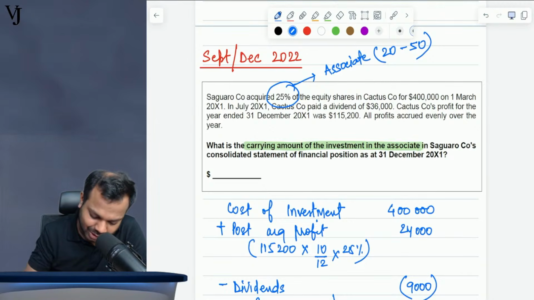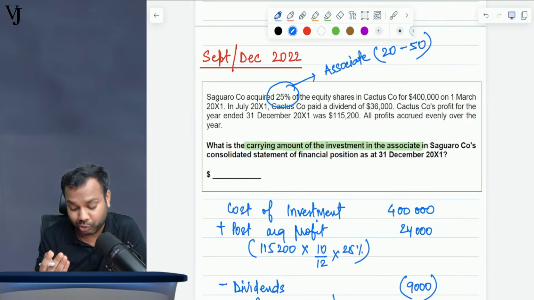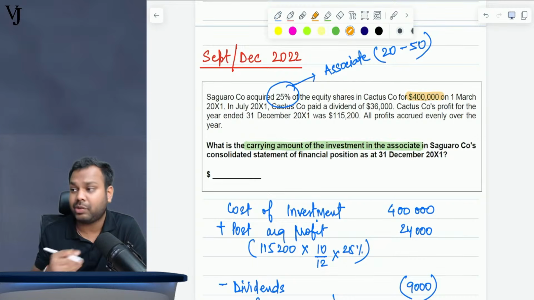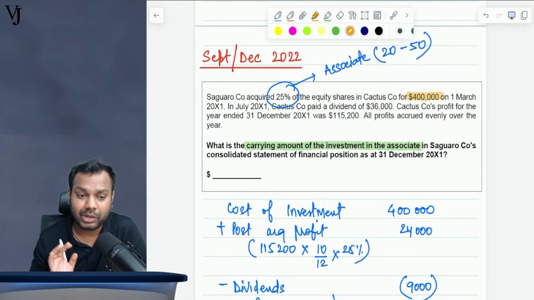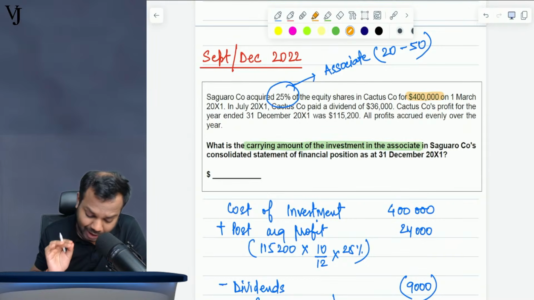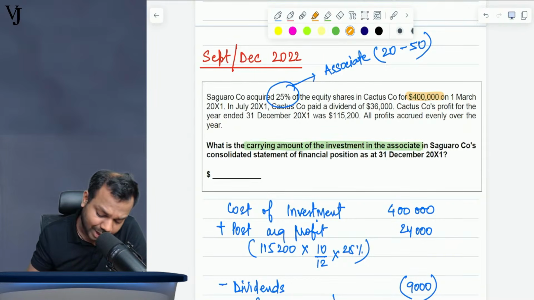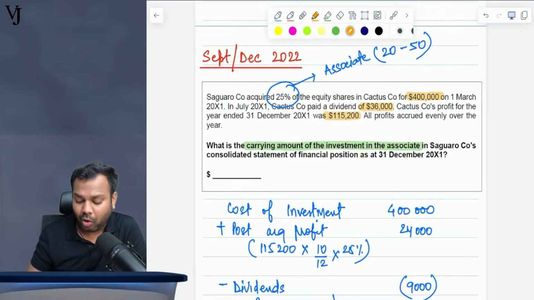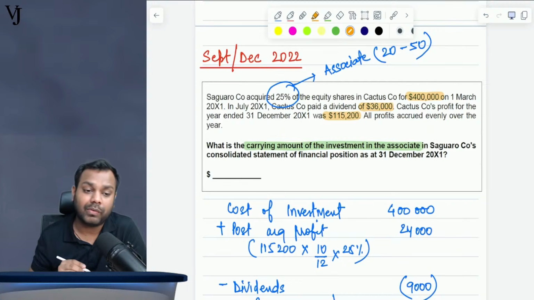Now, it says Saguaro company acquired 25% of the Cactus, which means it's an associate, for 400,000. So 400,000 is the cost. On 1st March 20x1. On 1st July 20x1, Cactus paid a dividend of 36,000. Cactus profit for the year ended 31st December 20x1 is 115,200. All the profits accrued evenly over the year.